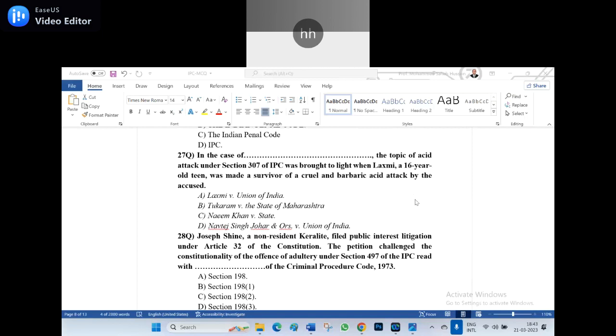A. Lakshmi versus Union of India. B. Tukaram versus State of Maharashtra. C. Naim Khan versus State. D. Navjot Singh Johar and others versus Union of India. Among the ABCD, which is the right answer? Please shoot. Participants, the right answer is C, Naim Khan versus State. That is the right answer for the 27th question.